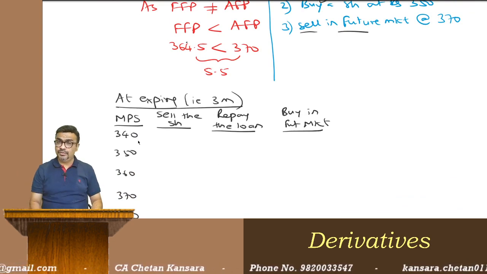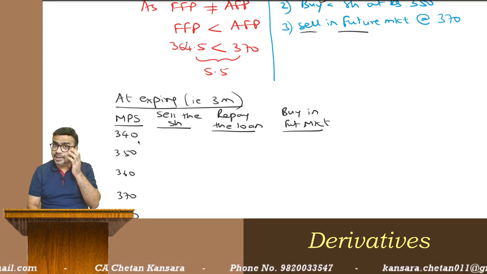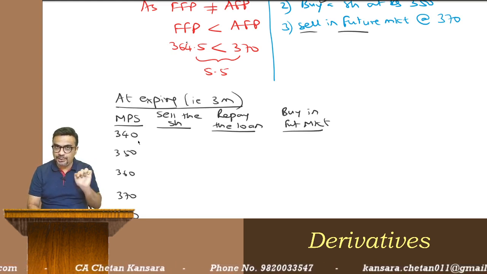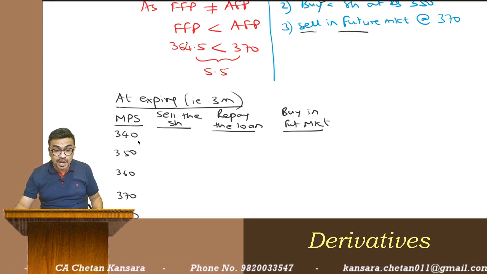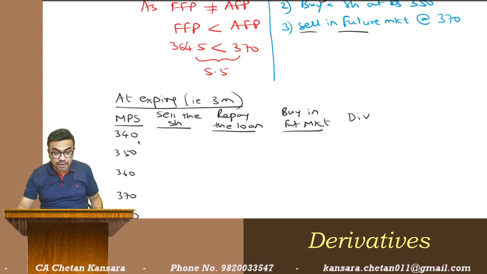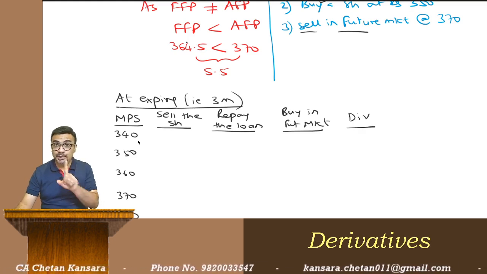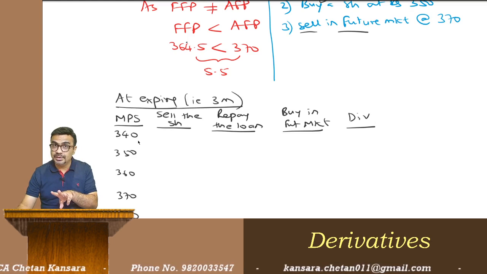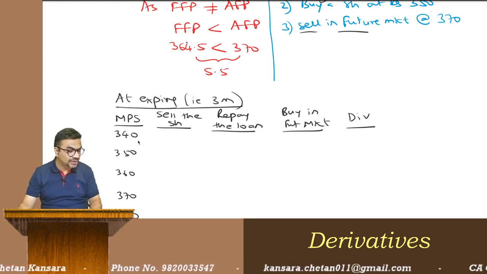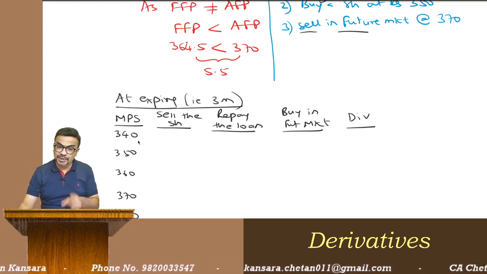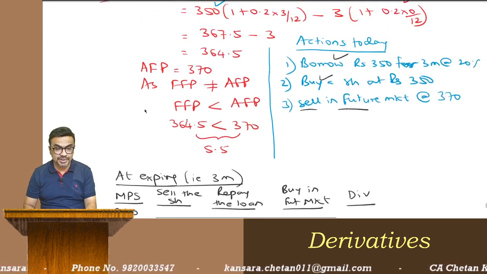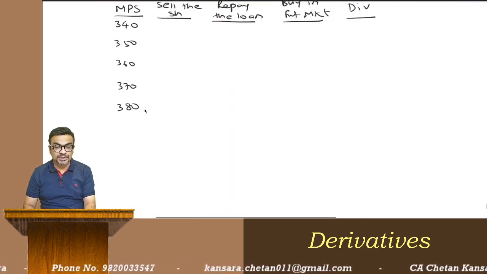And don't forget, you are buying a share today. So after 3 months, you are going to get the dividend. You should not ignore this. We are going to get dividend after 3 months. Okay, what is the amount of dividend? We'll see, whatever it is. But you are going to get dividend, 3 rupees. I think 3 rupees, right? Correct. So 3 rupees dividend you will get.